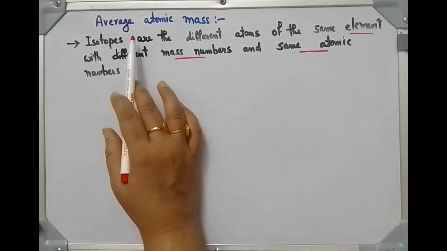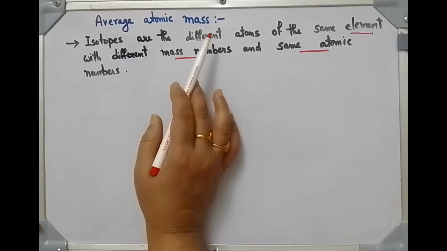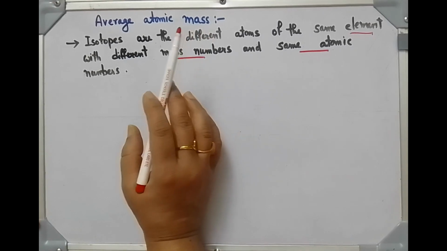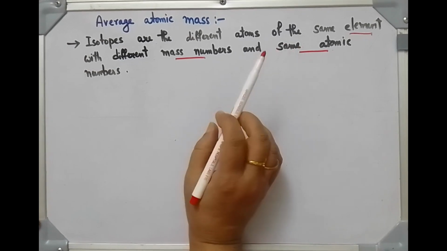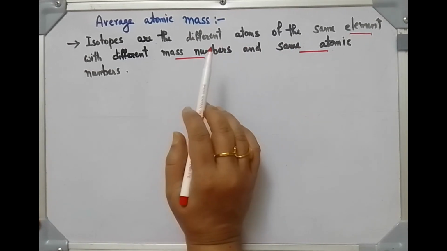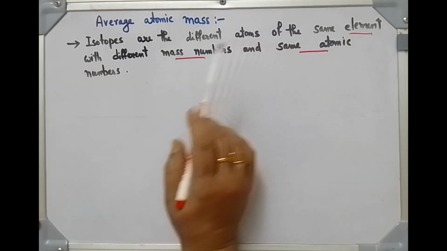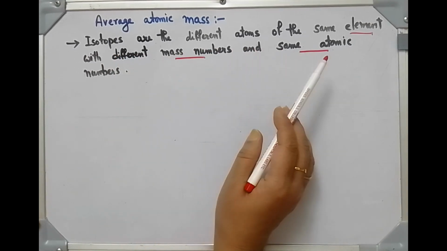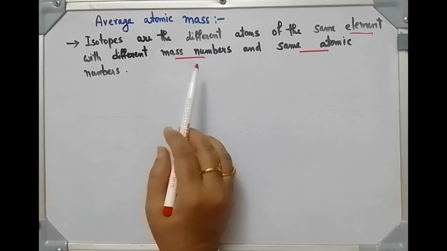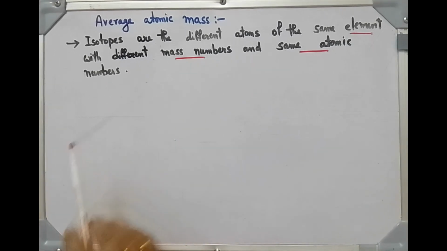Our next topic is average atomic mass. First we should know why we need to study average atomic mass. For that we should know what isotopes are. You know already that isotopes are different atoms of the same element with different mass numbers and the same atomic number.